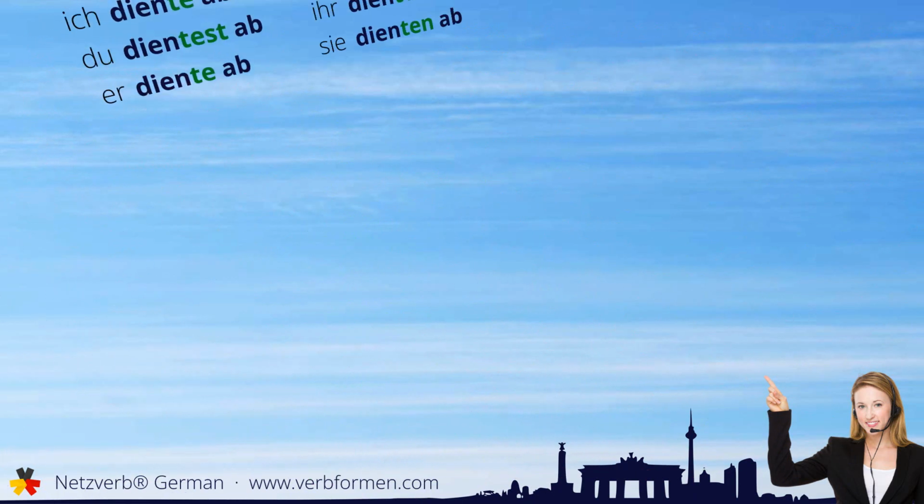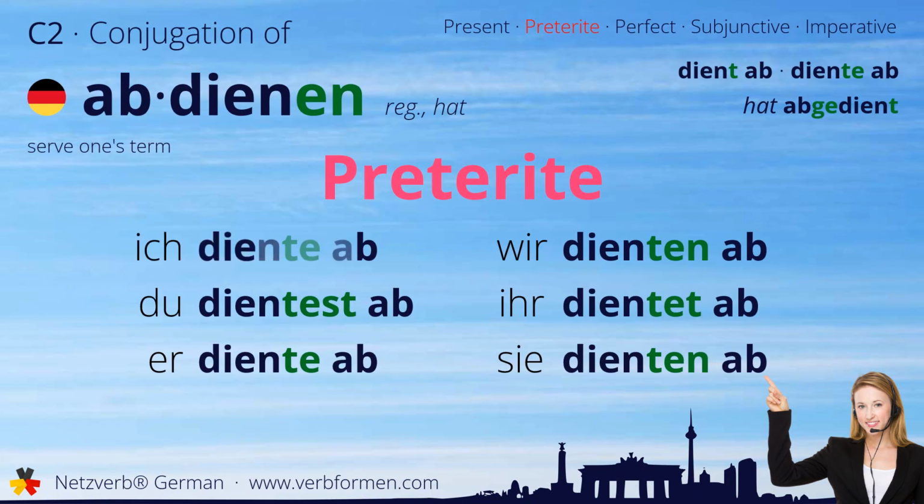Next up is the preterite. Ich diente ab. Du dientest ab. Er diente ab. Wir dienten ab. Ihr dientet ab. Sie dienten ab.